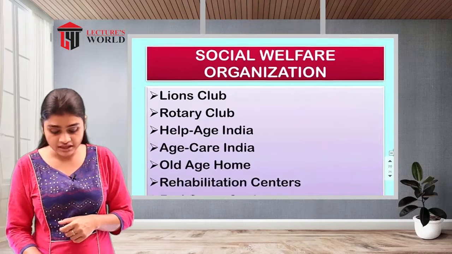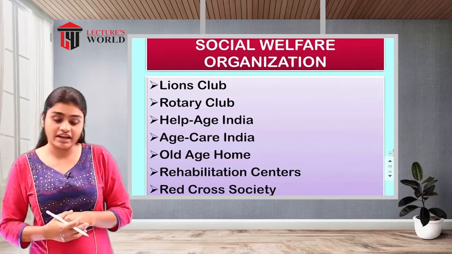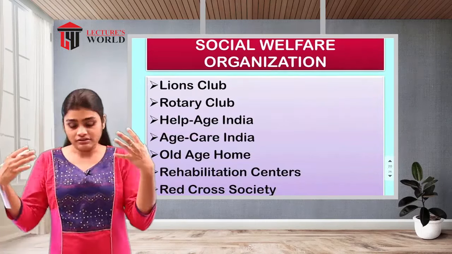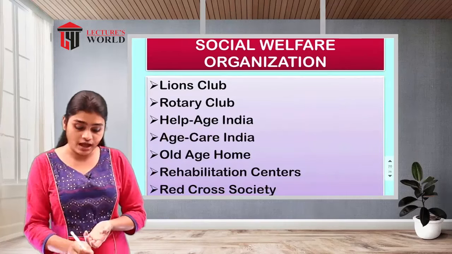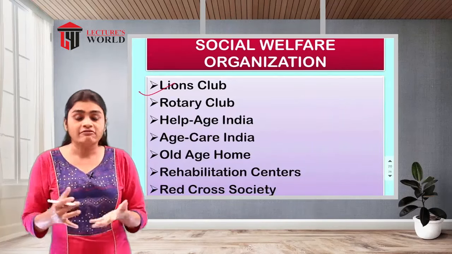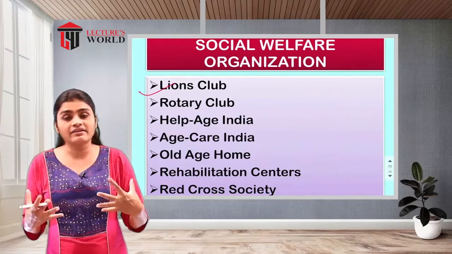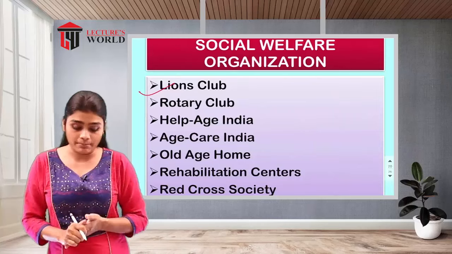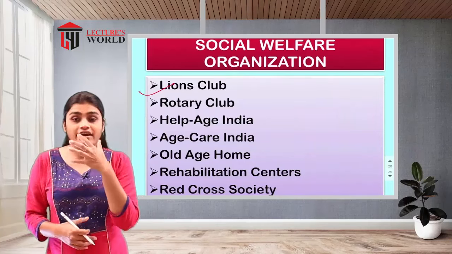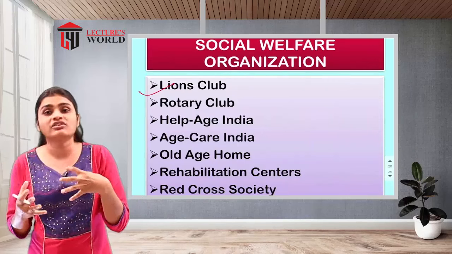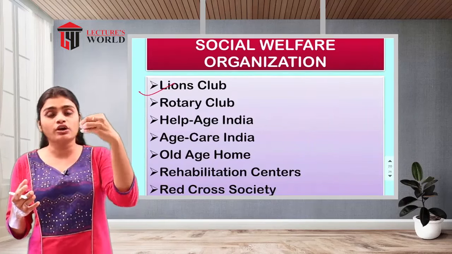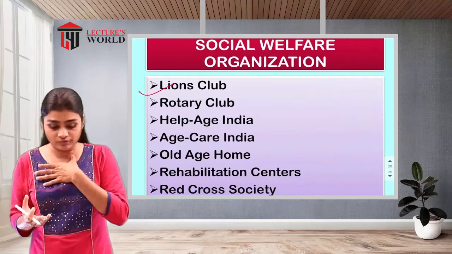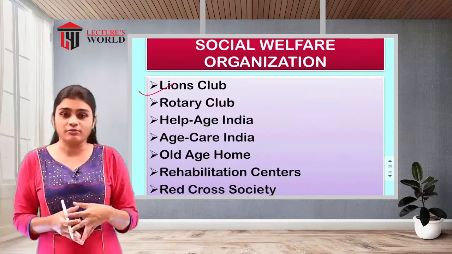Then we have the social welfare organization. That means doing good things for the society. That type of organization also we have. That is a Lions Club, where all the volunteers will be there and they are providing services in the time of need to the society members. So the social welfare organization is established to do something good in favor of the society in a crisis situation or during the time of need.